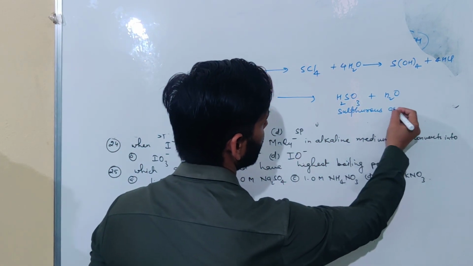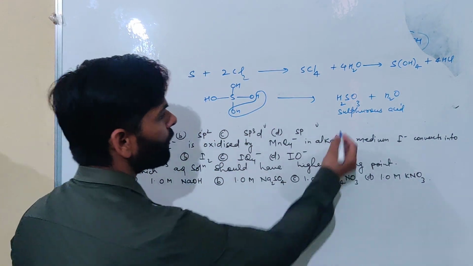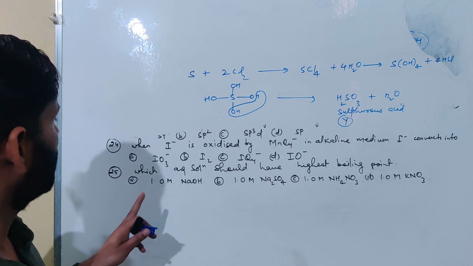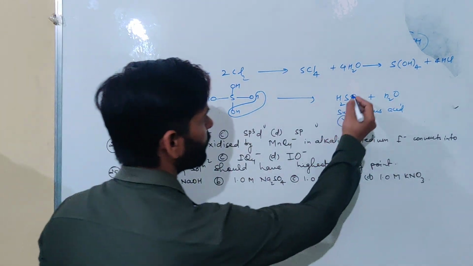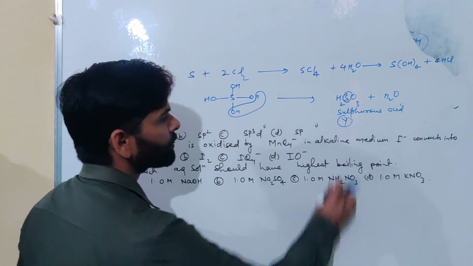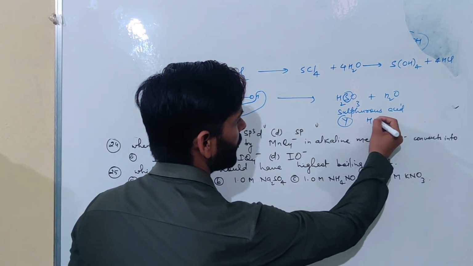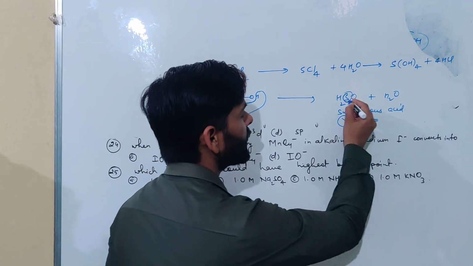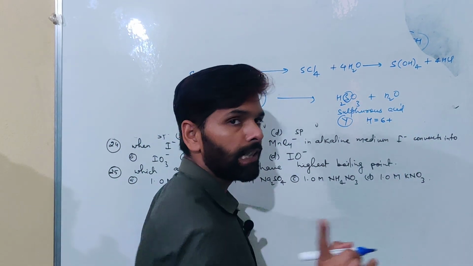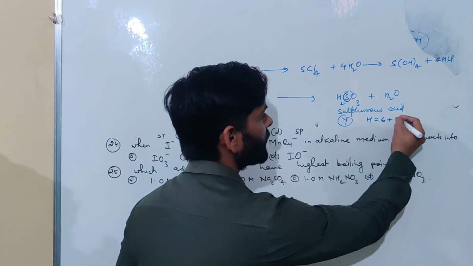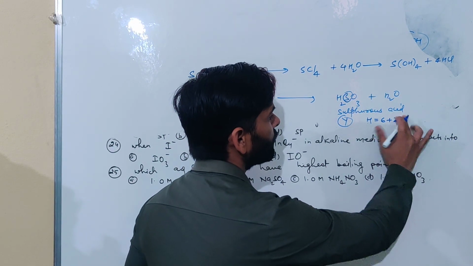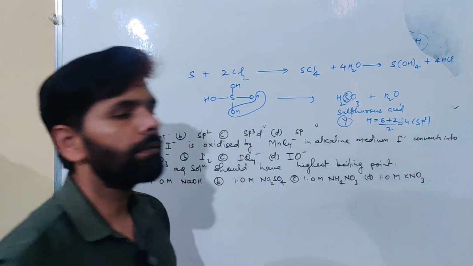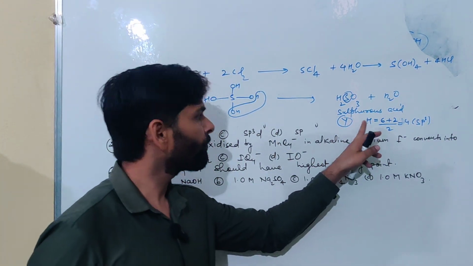So this is the compound Y. In the end compound you have to just tell the hybridization. So hybridization of the sulfur will be what? Hybridization depends on the valence electrons in the central atom. Sulfur has 6 valence electrons plus monovalent atoms, 2 hydrogen, those are monovalent. Oxygen will not be included. Divided by 2 we are getting 4, 4 means sp3. So the hybridization of sulfur in sulfurous acid is sp3.